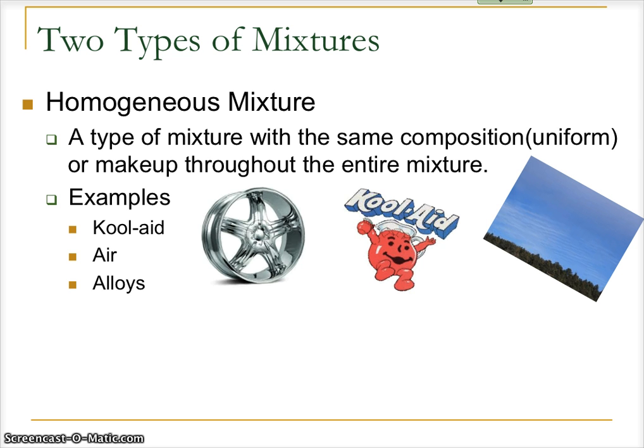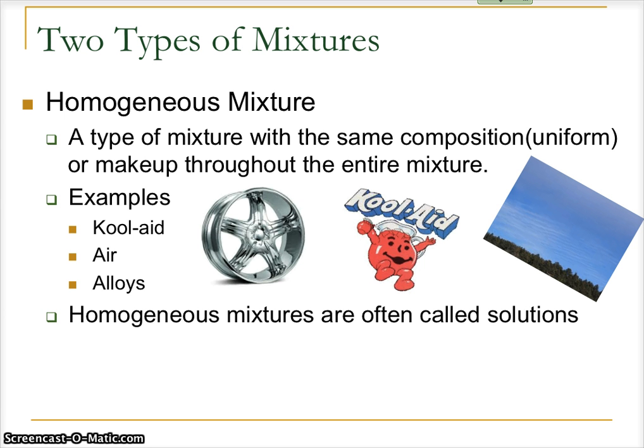Alloys, like this steel wheel there, that's an alloy of different kinds of metals mixed together. We don't have one kind of metal in part of the wheel, another kind of metal in a different part of the wheel. It's evenly mixed. It's got the same makeup throughout.